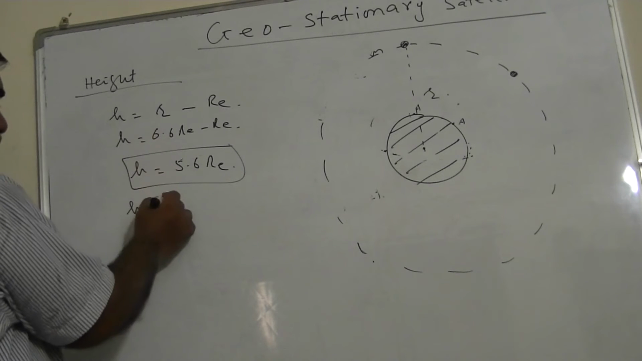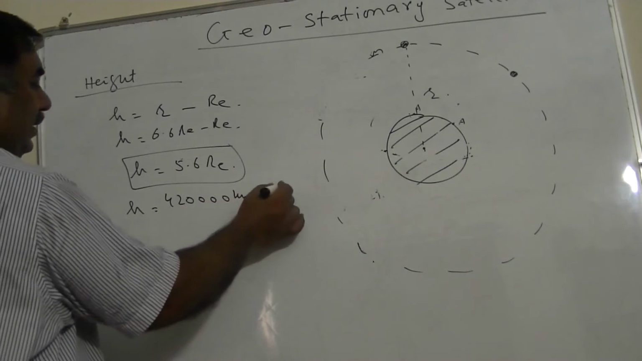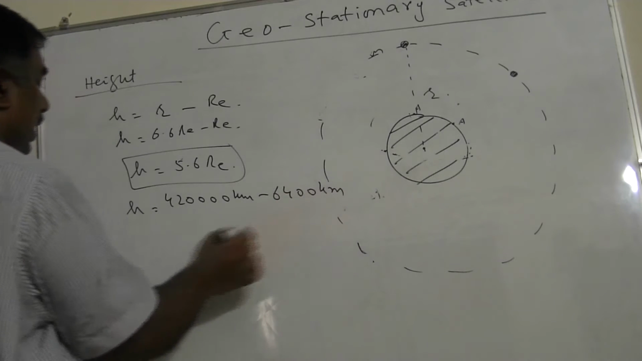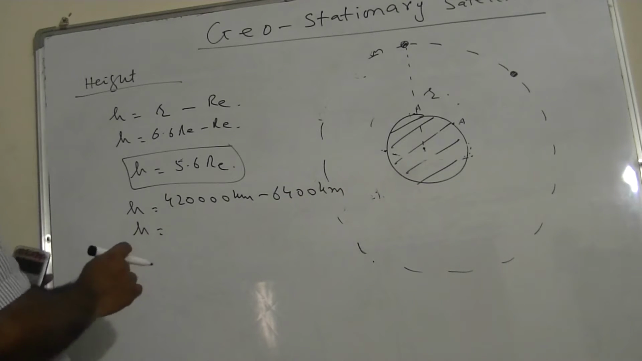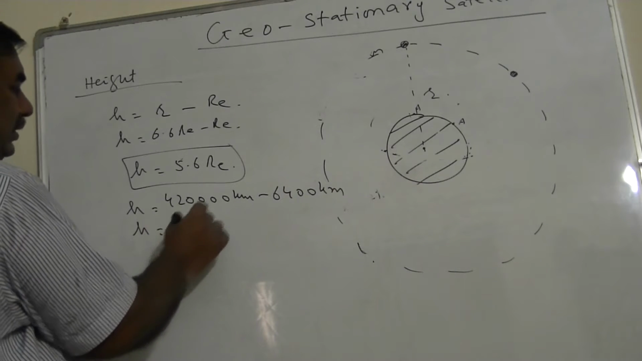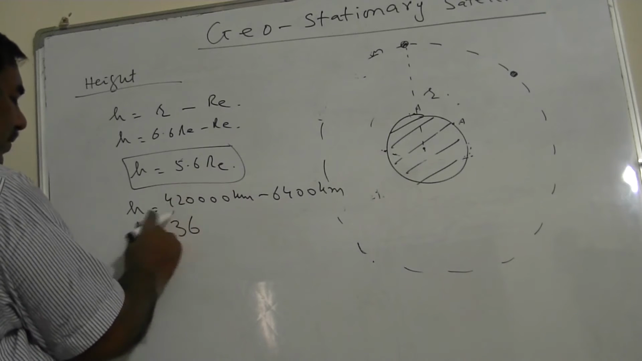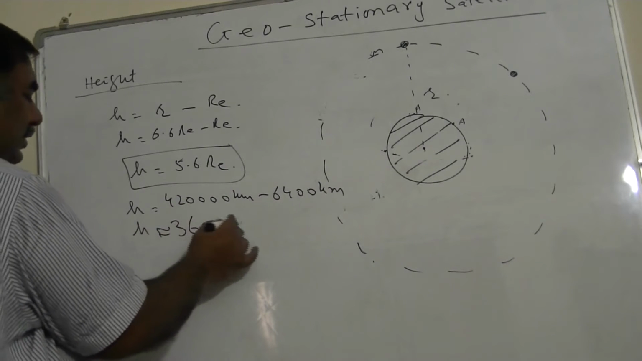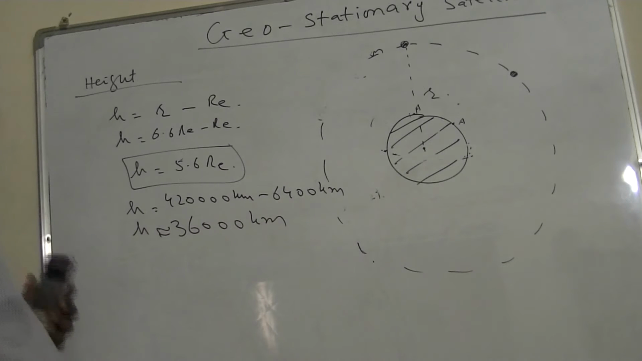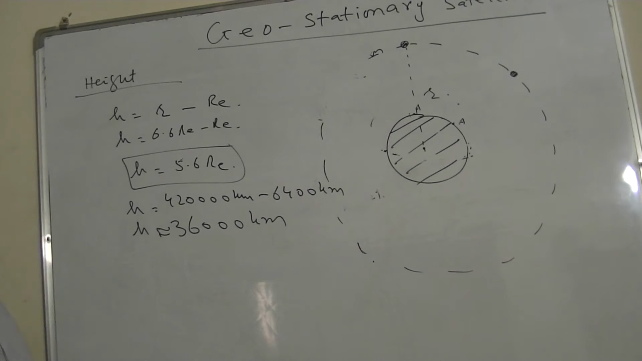I can say almost 42,000 kilometers minus the radius of Earth, 6,400 kilometers. So this comes out to be almost 36,000 kilometers, 35,600 in two significant figures. Almost, the height in two significant figures is 36,000 kilometers. You can work out the exact values by not rounding it off. So this is the height of the geostationary satellite.